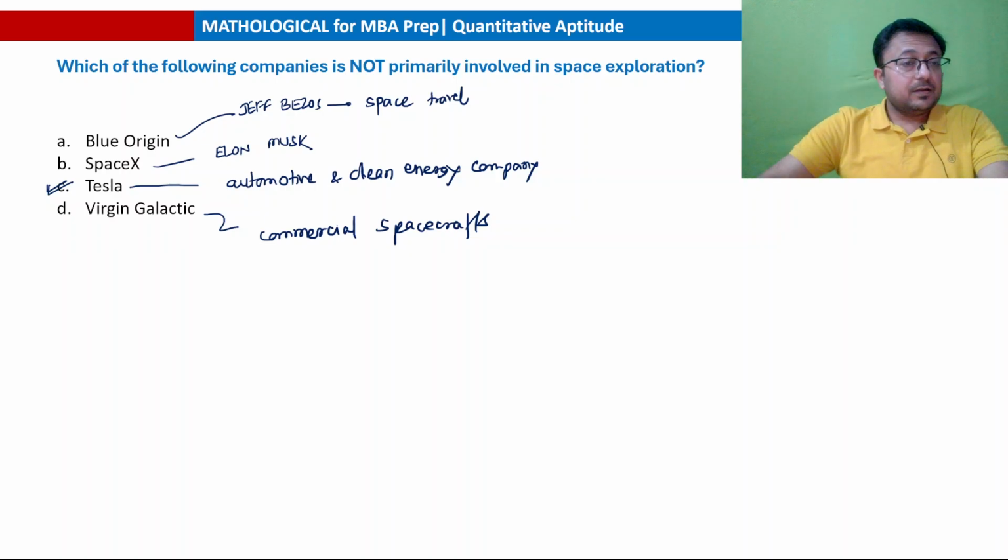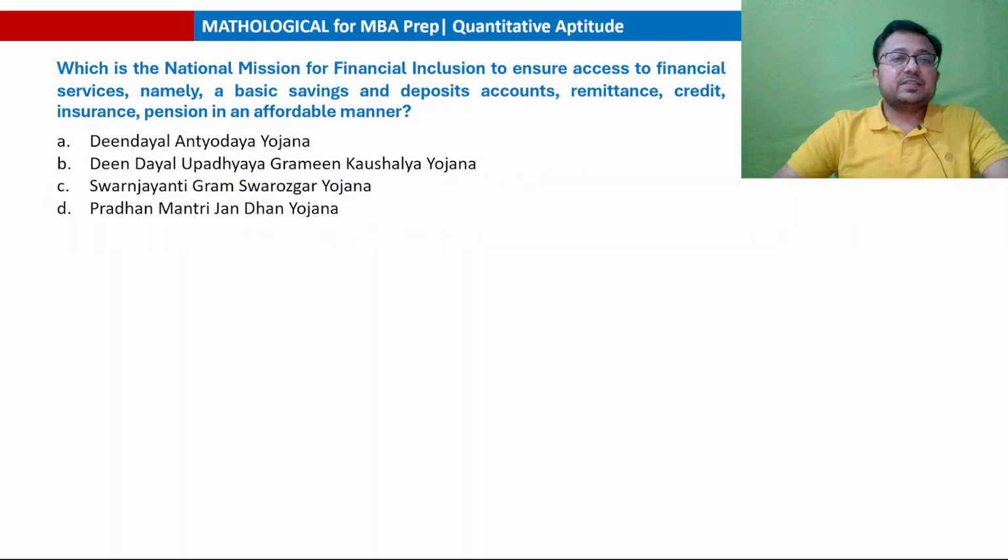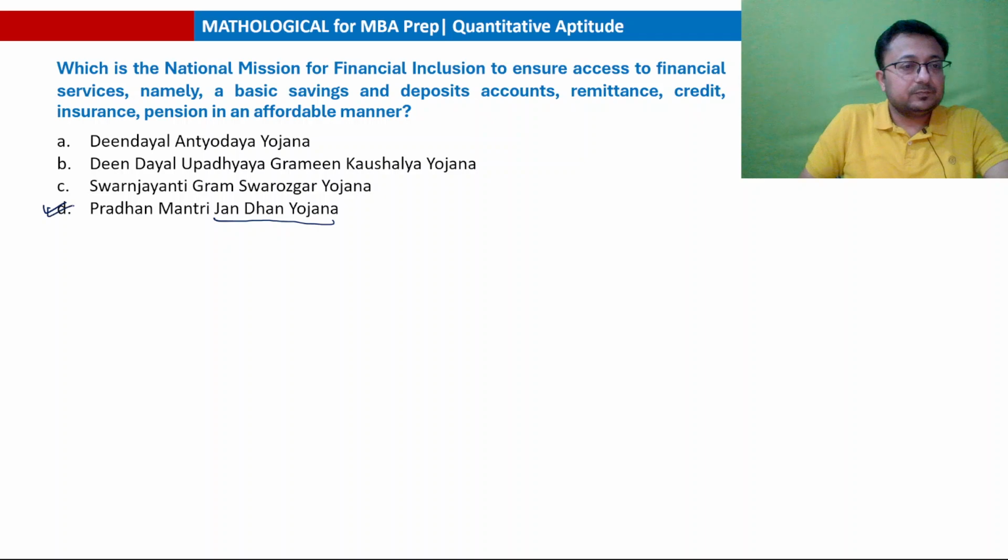ठीक है. Next question. Which is the national mission for financial inclusion to ensure access to financial services, namely a basic savings and deposit account, remittance, credit, insurance, pension in an affordable manner? So the answer to this question will be Deen Dayal Antyodaya Yojana, Deen Dayal Upadhyay Gramin Kaushalya Yojana, Swarna Jayanti Gram Swarojgar Yojana, या फिर प्रधानमंत्री जन धन योजना. Obviously this is जन धन योजना. Option D is the answer. Jan Dhan Yojana for financial inclusion.